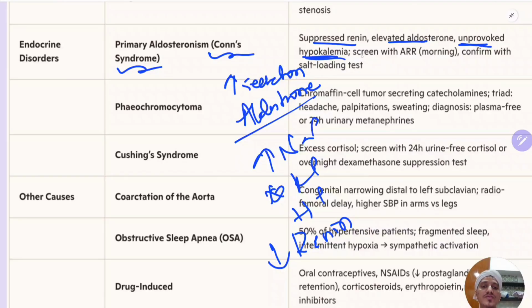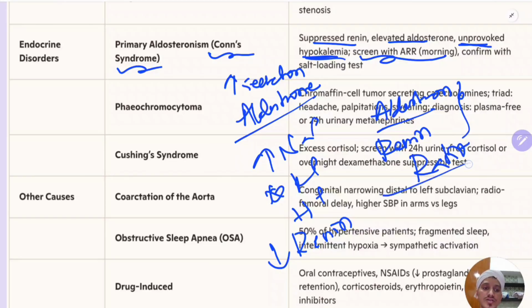But when you suspect this Conn syndrome, you will measure something called the aldosterone by renin ratio. By this, you will screen these patients of Conn syndrome, and you will confirm it by the salt loading test.